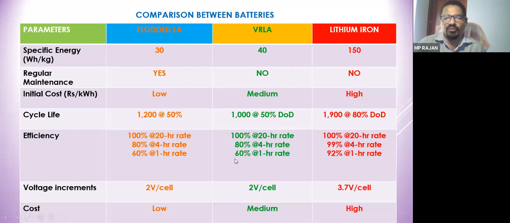In lithium ion, you can see 20-hour rate is 100% and the 4-hour rate, meaning your charging and discharging current is very high, 25 ampere for a 100 Ah battery, still gives 99% efficiency. For the 1 hour rate, that means a 100 Ah battery will give you 100 ampere current for 1 hour. Even with that, the percentage does not fall much, 92%.